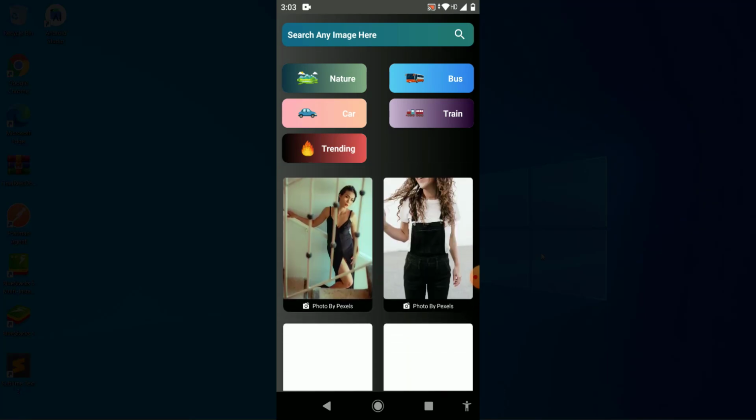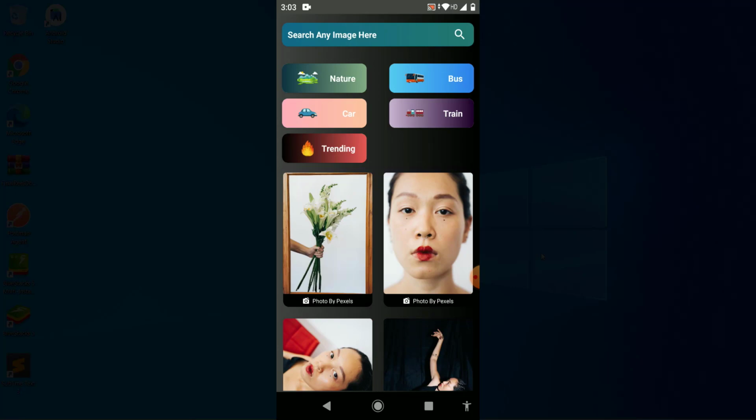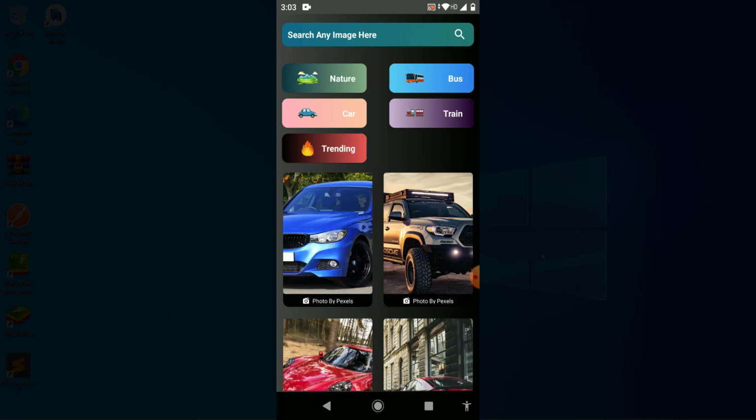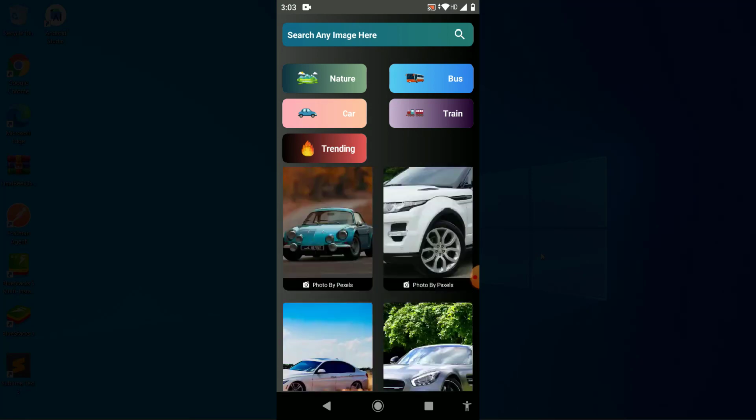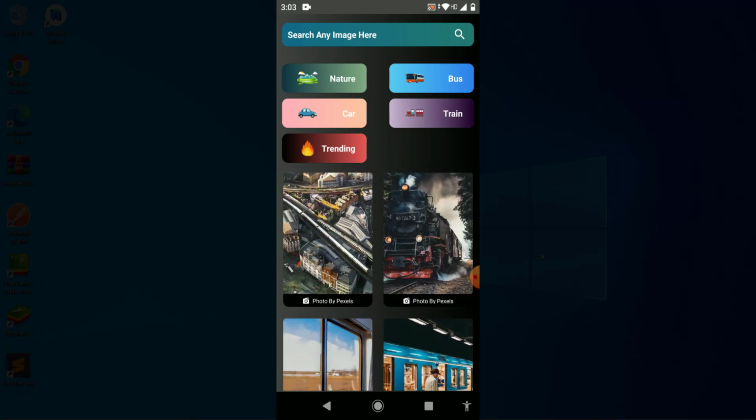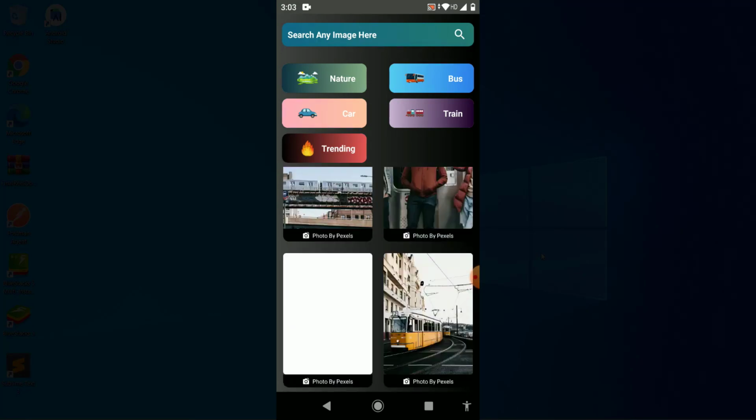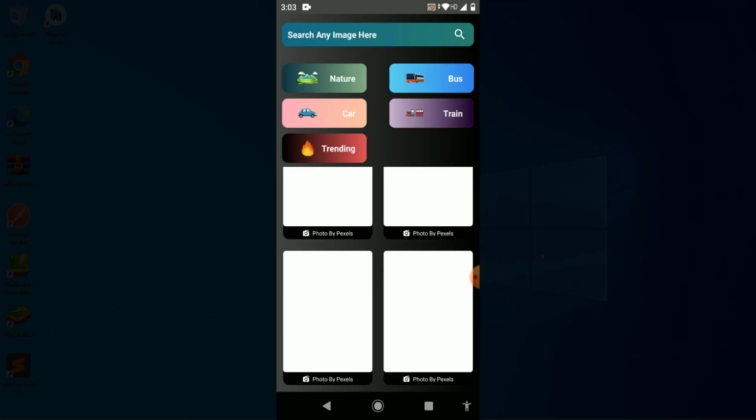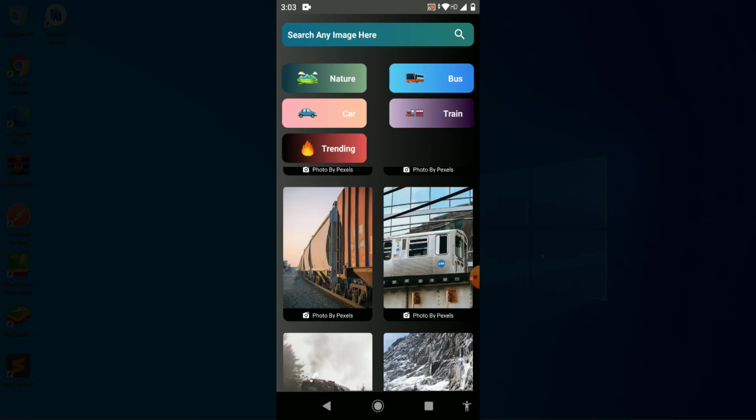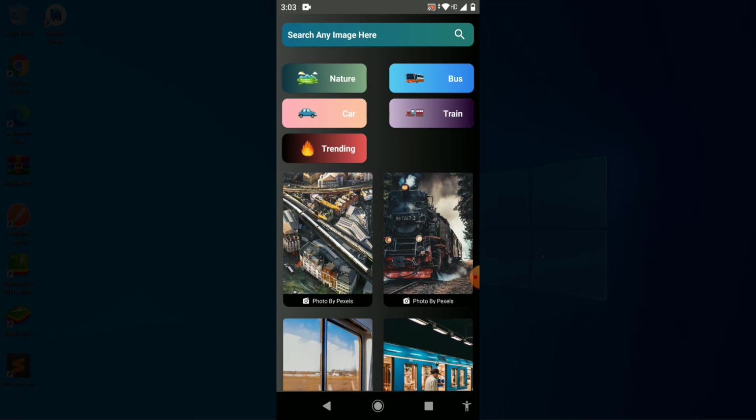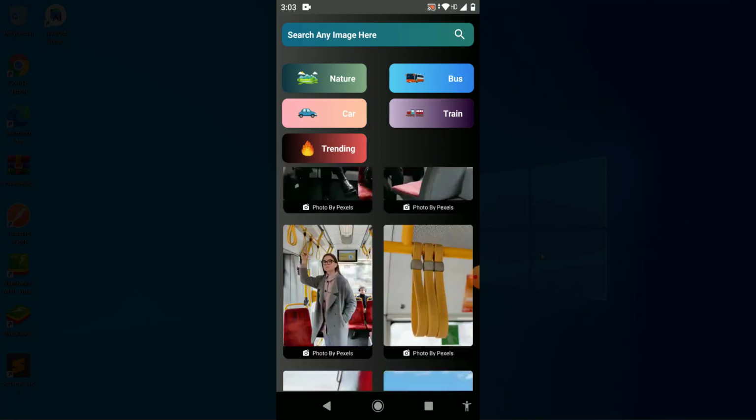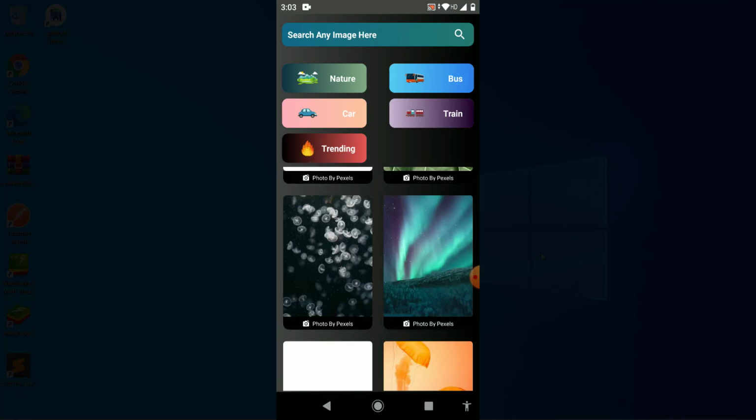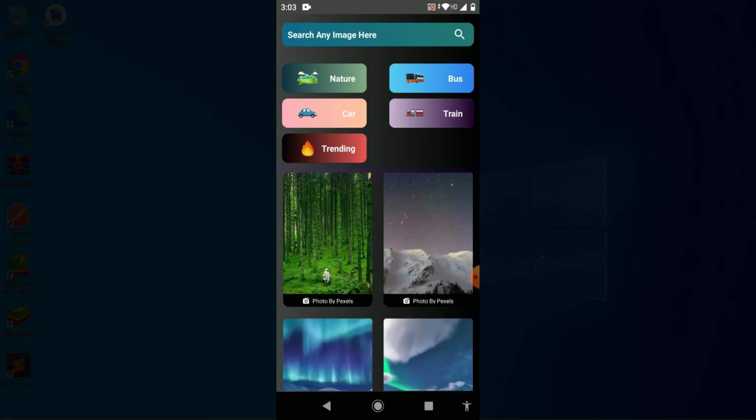Now let us suppose I click on car. When I click on car, it shows all the wallpapers of car, you can see. And if I click on train, then it will show all the wallpapers of train, and the list is very long. You can also upload this application on Play Store, and this list automatically gets updated day to day, so you don't need to worry. Now if I click on bus, then you can see I get all wallpapers of bus. If I click on nature, then I get all the wallpapers of nature, and you can set any wallpaper on the home screen.